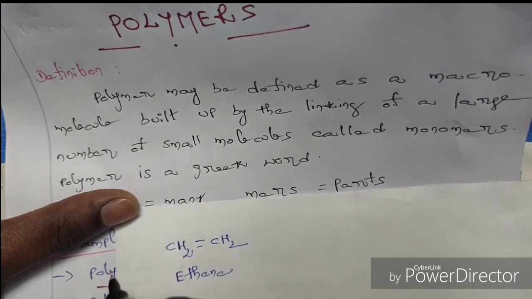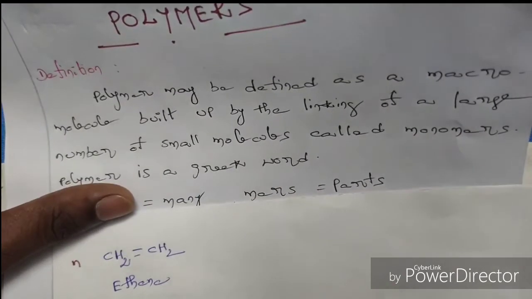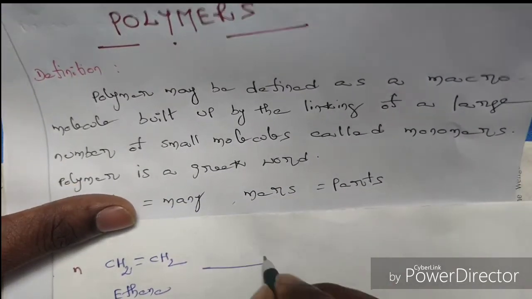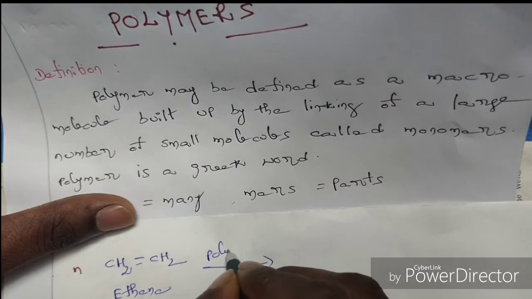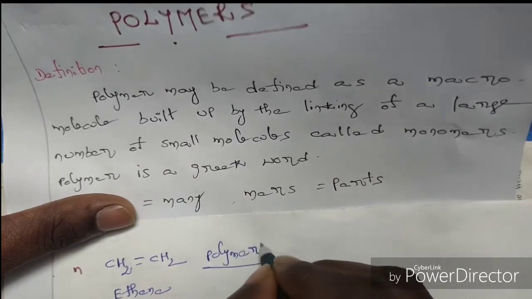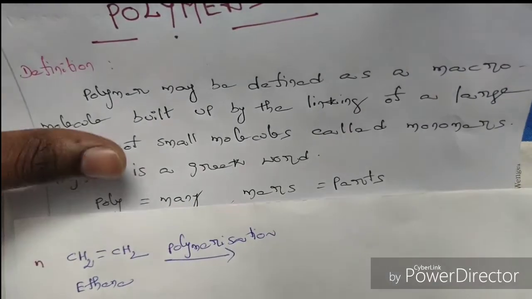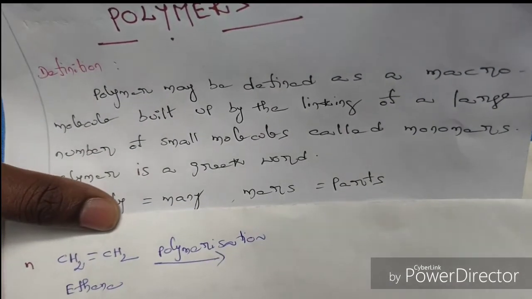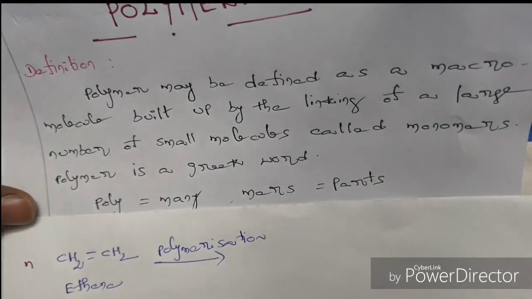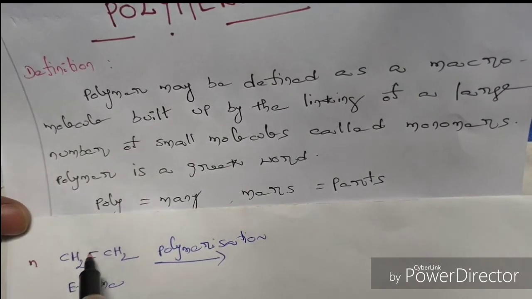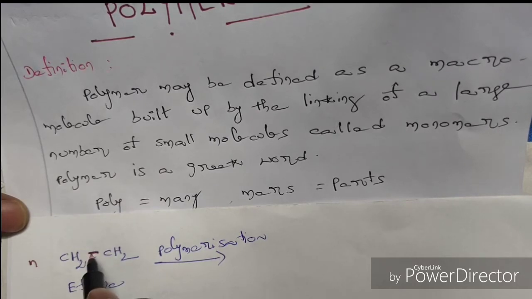So on combination of several molecules, n molecules, on polymerization we get a macromolecule. That means here the active bonding site is the pi bond. So this pi bond will be broken and that leads to the formation of two sigma bonds,